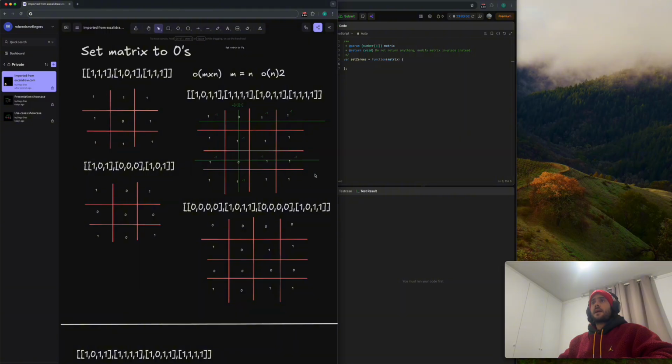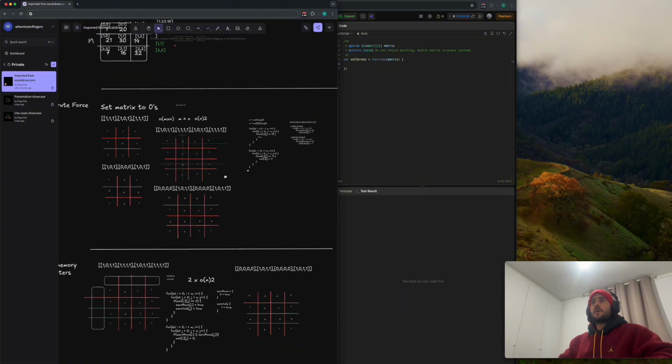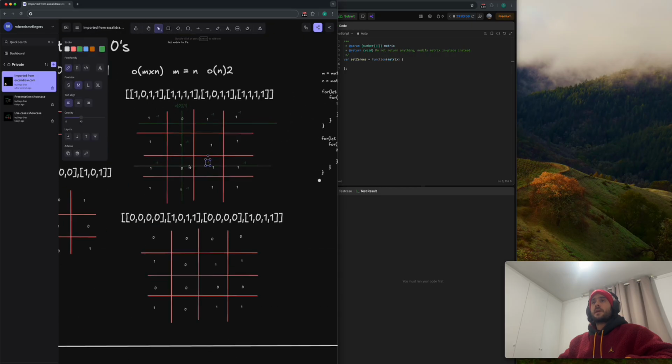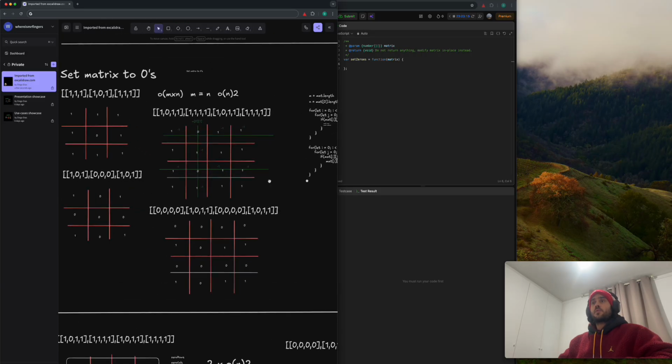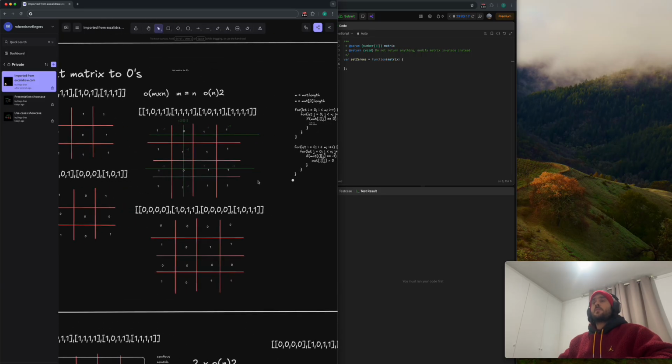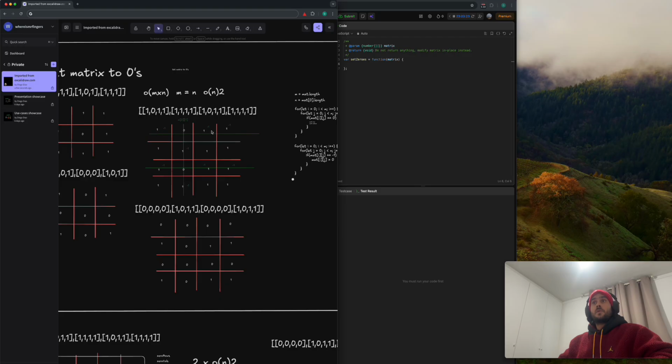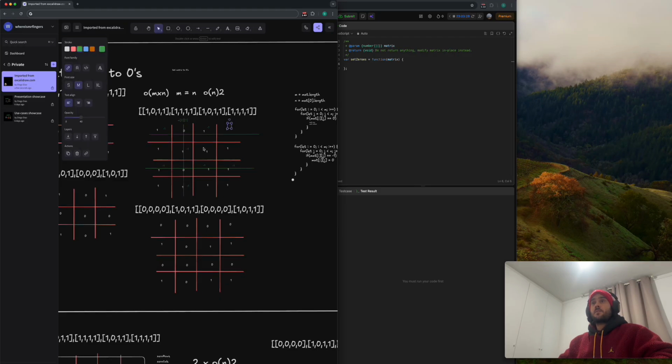After that, we loop again and change all the minus ones to zero. That's approach 1. So we have one iteration to run through the matrix, and then for each item we do an m×n pass again.